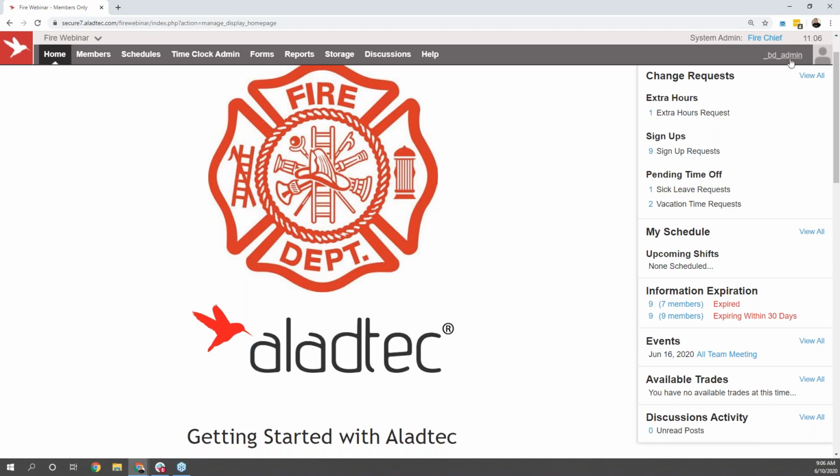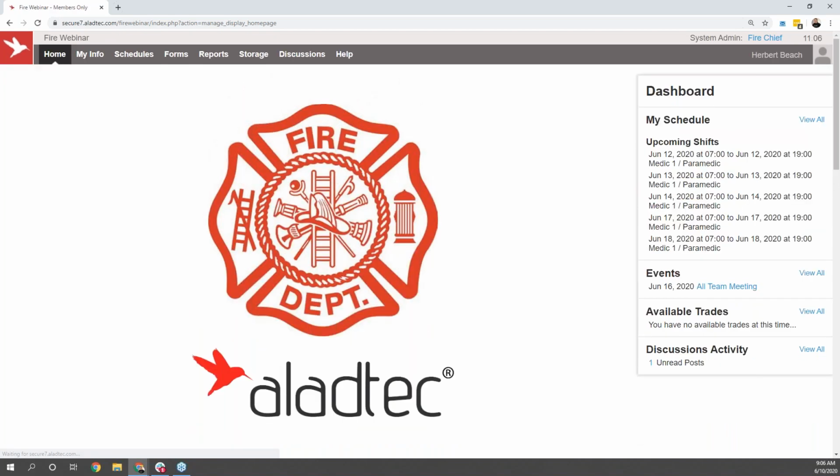When somebody who is not an administrator in the system takes a look, it's going to be quite a bit different for them. They won't be stuck seeing all of those administrative tasks at the top of the page because it's not relevant to that user. But they will be able to see their own upcoming shifts, and as I noted, any of those events that are relevant specific to them, they'll be able to see right from here as well.